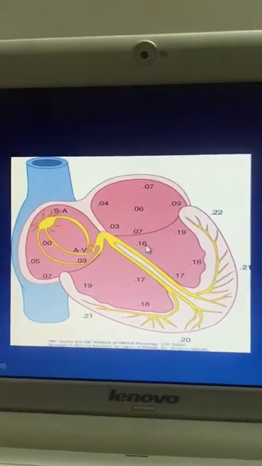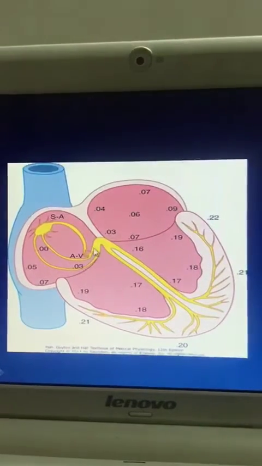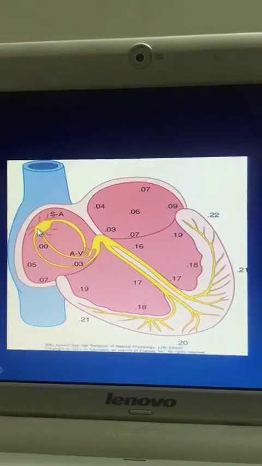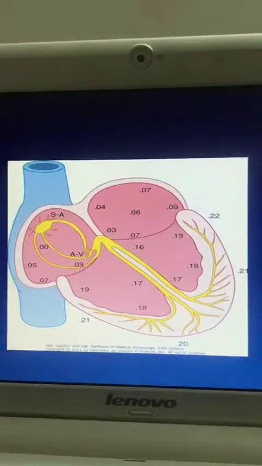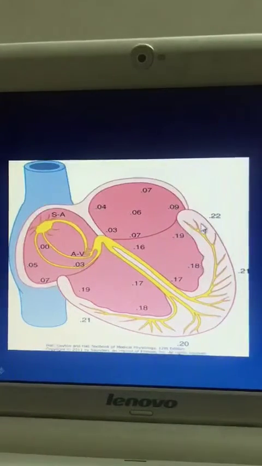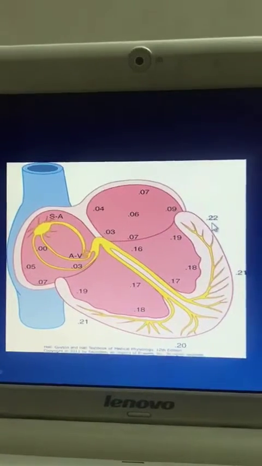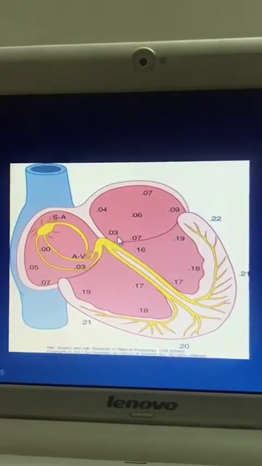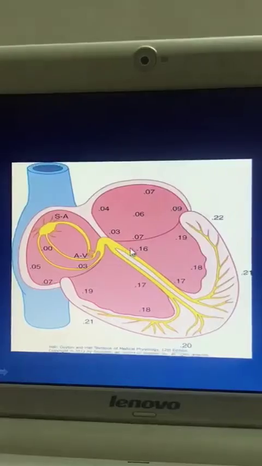The time required from the origin of the impulse in the SA node up to the ventricle is a total of 0.22 seconds. This is also a characteristic of normal cardiac rhythm.